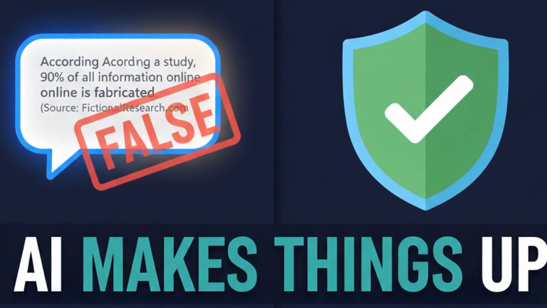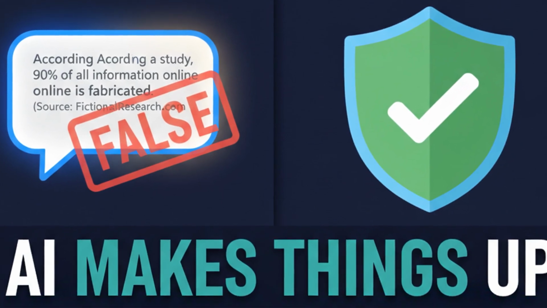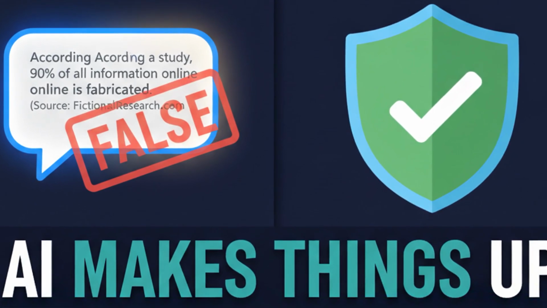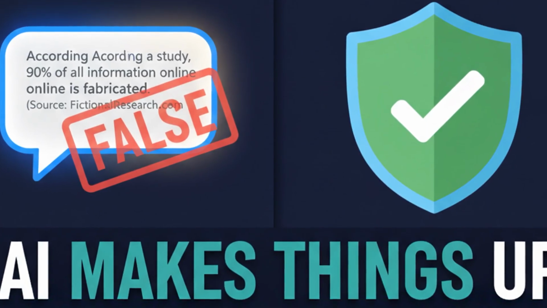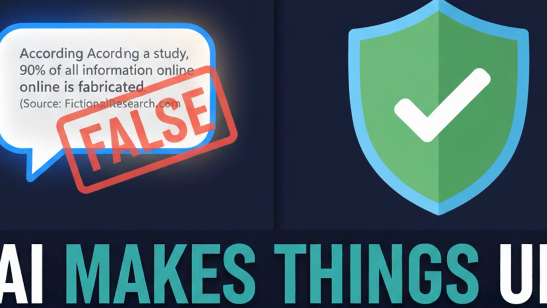That's the terrifying part of hallucinations. The model is just as confident when it's right as when it's completely making things up. So, why does this happen? And more importantly, how do you stop it from reaching your users?